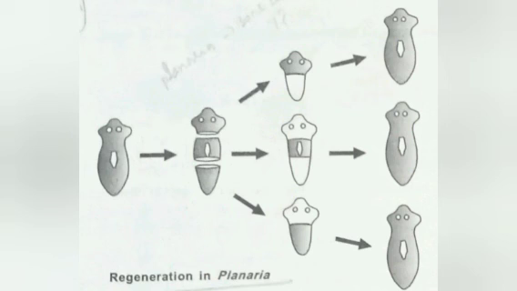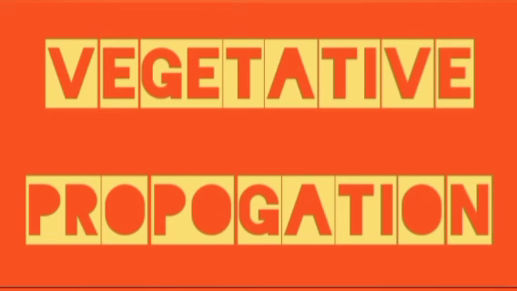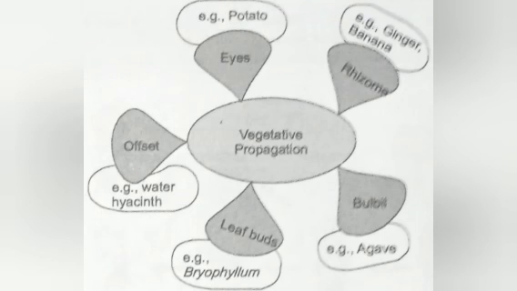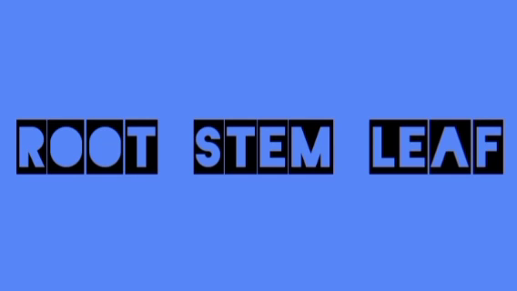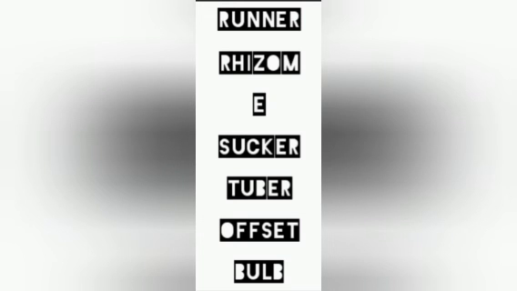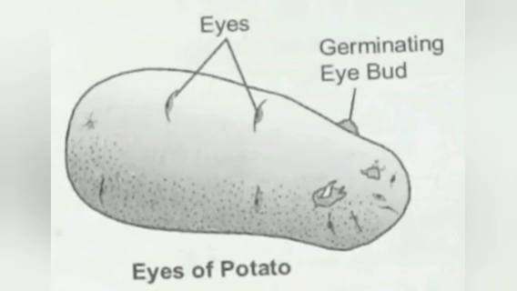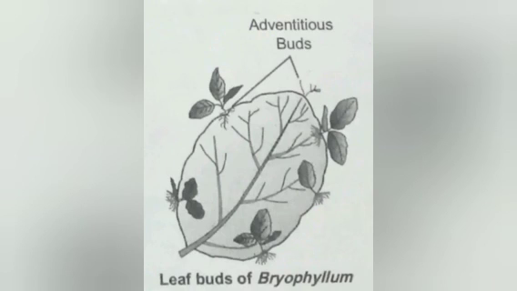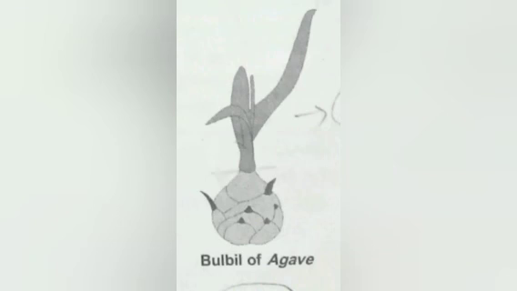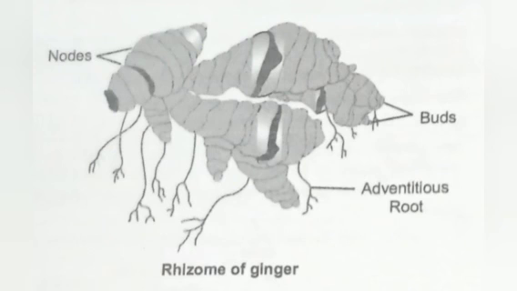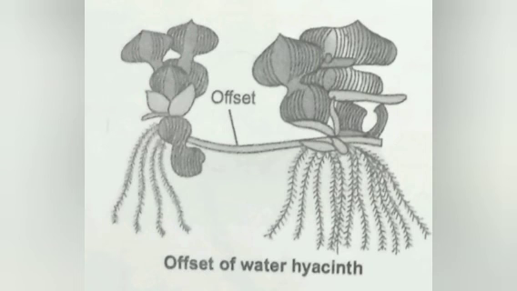And this is the final part, vegetative propagation, the end part of asexual reproduction. Vegetative propagation means the vegetative parts of the plants, the root, stem, and leaf, grow into new organisms. In plants, the units of vegetative propagation such as runner, rhizome, sucker, tuber, offset, and bulb are capable of giving rise to new offspring. These structures are called vegetative propagules.